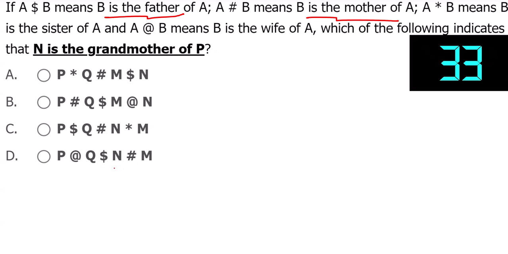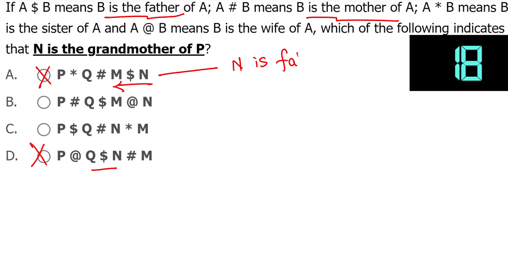So here, N is father of Q, not correct. M is father; these two options are eliminated because here N is father of M. We have to read from back to front. B is father of A. Here also N is father of Q, eliminated.